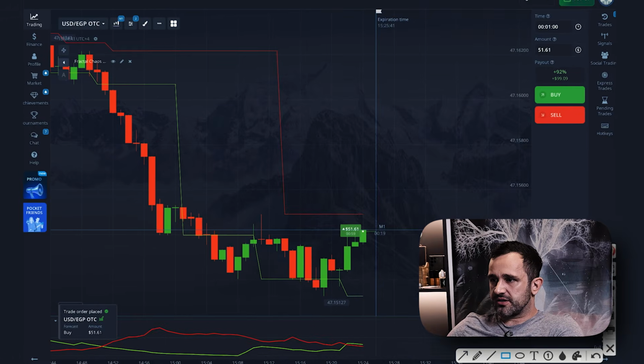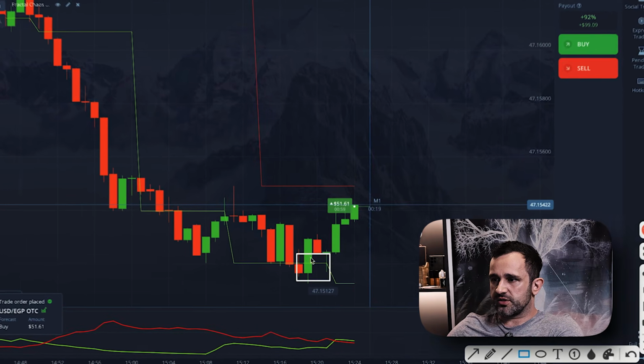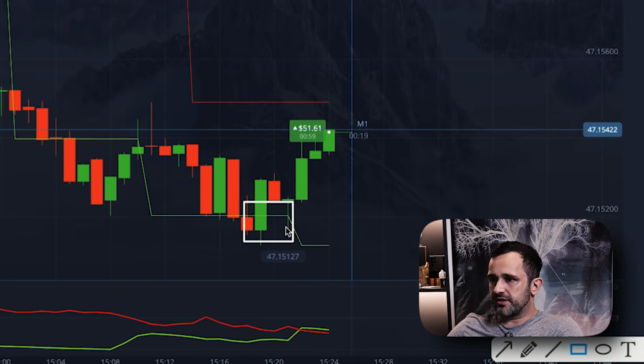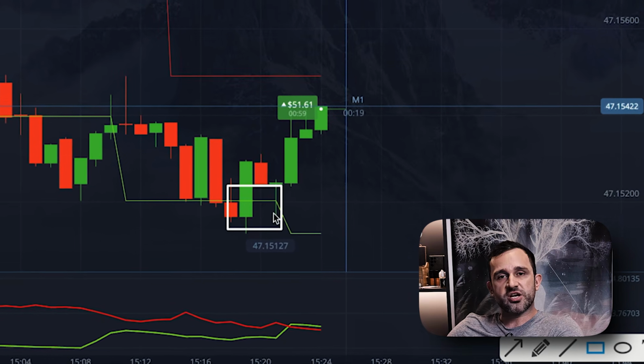The price approaches Fractal Chaos, touches it, breaks it, but returns back inside the channel. Moreover, after that, it starts rising higher. That means the lower level held and the market begins changing structure.